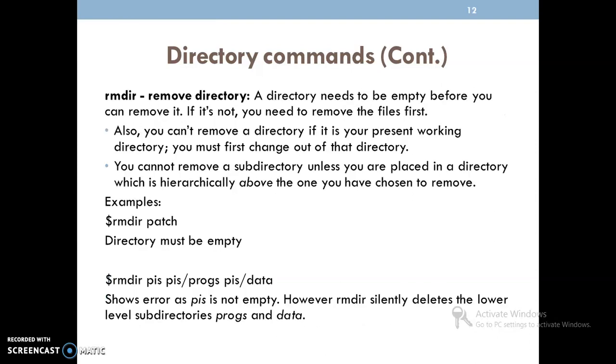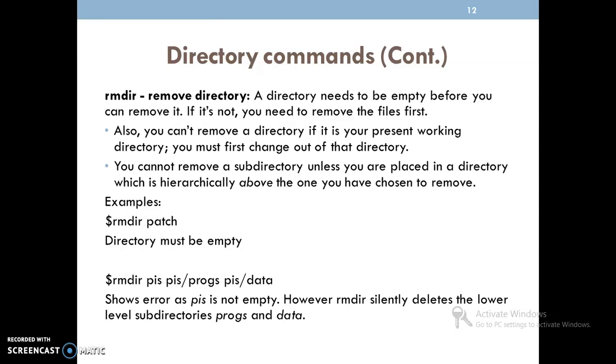There is one more command related to directories, that is rmdir. As the name indicates, if you want to remove a particular directory, then we use rmdir. The concept we need to remember is that the directory should be empty first.